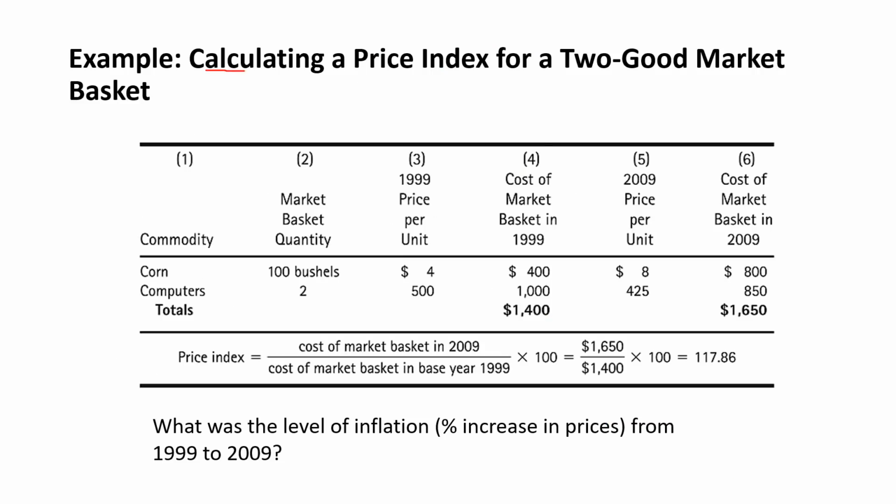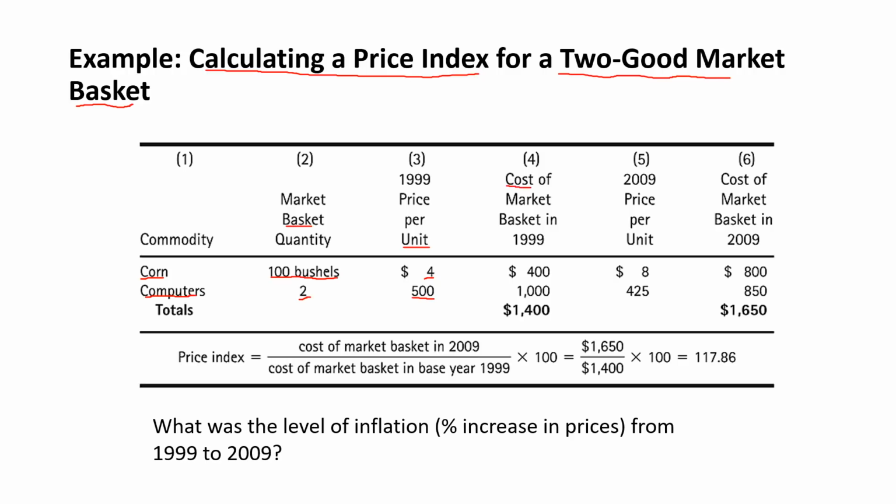Example: calculating a price index for a two-good market basket. So that is a basket that is only made up of two goods. These goods are corn and computers. And your market basket is defined as being 100 bushels of corn and 2 computers. The unit price is $4 for a bushel of corn and $500 for a computer.